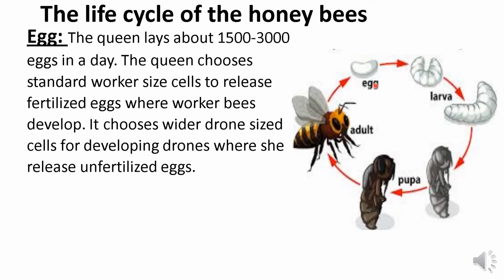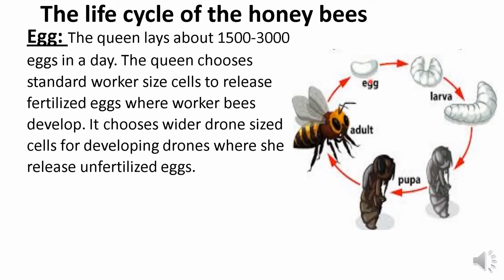After mating with the male, the female honeybee, or the queen, lays about 1500 to 3000 eggs in a day. The queen chooses standard size cells to release fertilized eggs, where worker bees are developed.